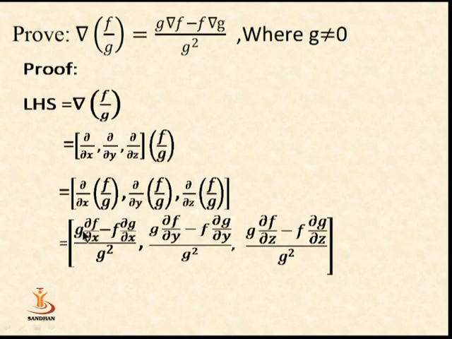If we take g common, then we get del f upon del x. In the second component, when we keep out g common, then we get del f upon del y, and from the third component, when we keep out g common, then we get del f upon del z, and after that we keep out f del g upon del x, second